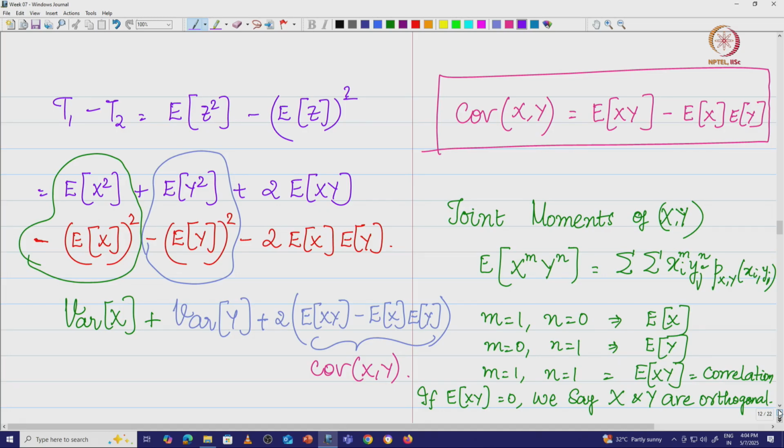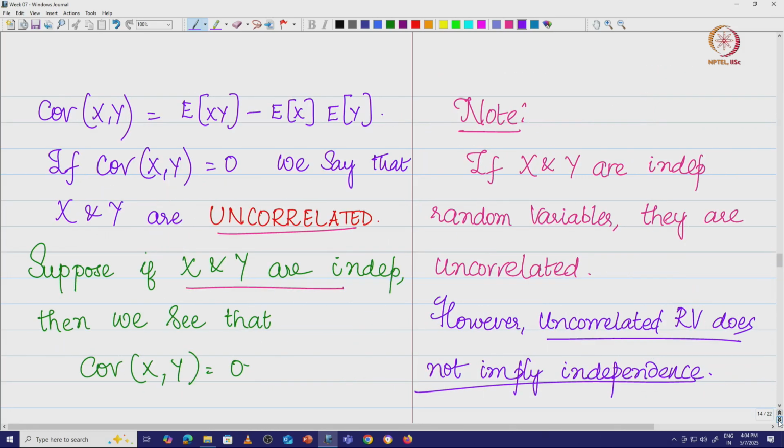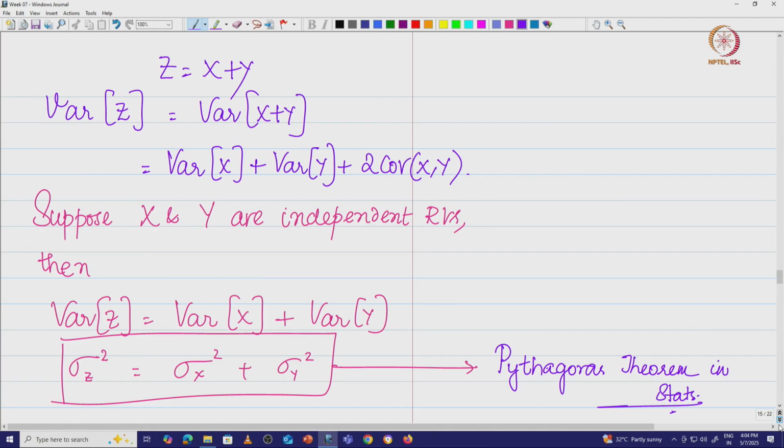So we said that covariance of x y is nothing but expected value of xy minus expected value of x into expected value of y. And we said that if the covariance value is 0, we say that x and y are uncorrelated. We also said that if x and y are independent random variables, then they will necessarily be uncorrelated. However, the converse was not true. We said that uncorrelated random variables need not imply independence, and we took a very interesting example.